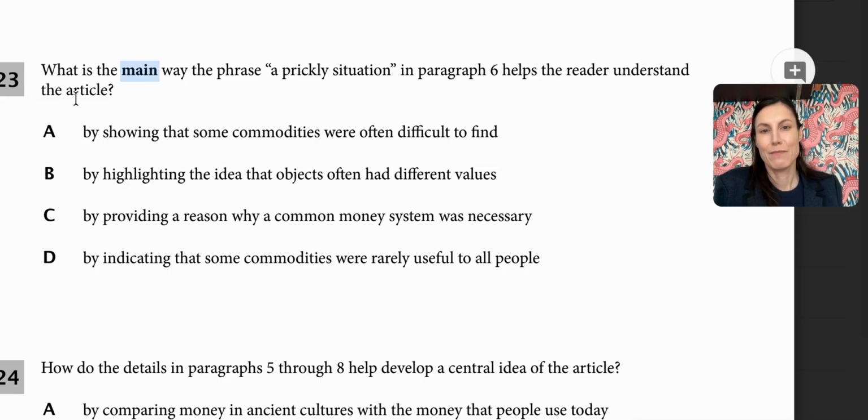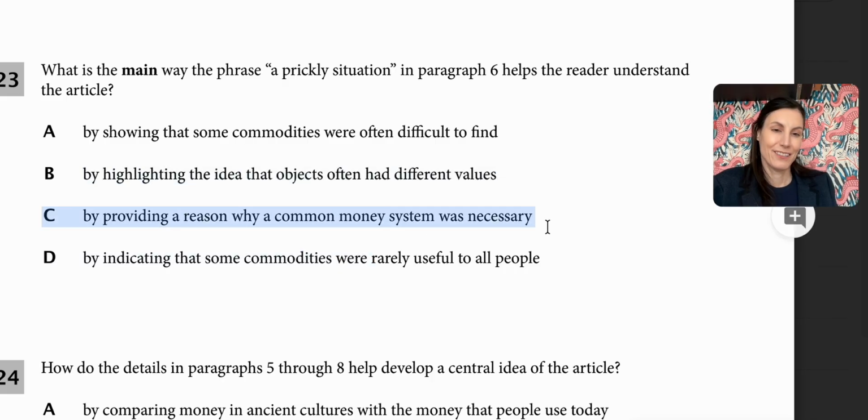But when we're talking about understanding the article, at the end of this article, it ends up talking about the American dollar and how in the end Americans came up with their dollar system. So if we're talking about the whole article, fish hooks technically wouldn't be difficult to find. Highlighting the idea that objects often had different values. They sort of had different values, but only depending on where the person would be. Because fish hooks wouldn't be that valuable to somebody who lived out in the middle of nowhere not near any water. For this one, it would be C.